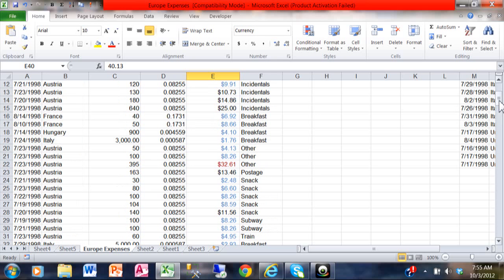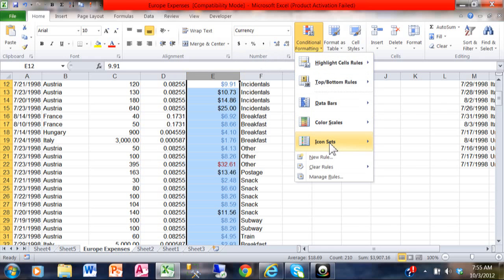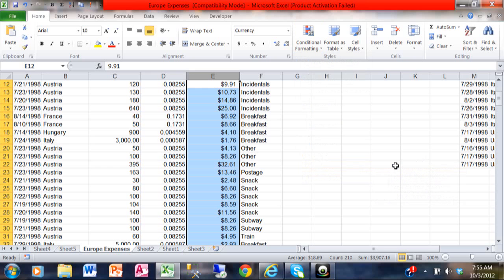Now you can save your spreadsheet, and it would be like that the next time as well. But in this case, I'm going to remove the conditional formatting. I'm going to click on column E, and I'll say conditional formatting. And we'll say clear rules. Each different condition is called a rule. And we can either do it from the selected cells or from the entire sheet. And it goes back to normal.